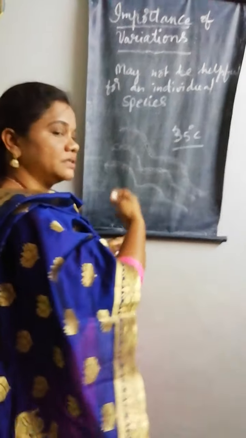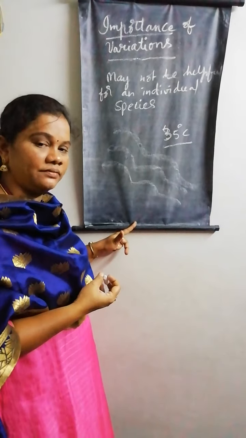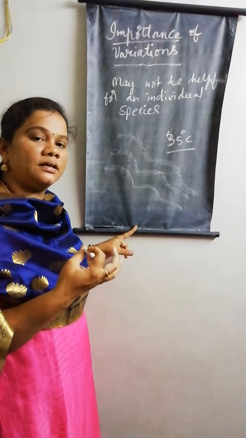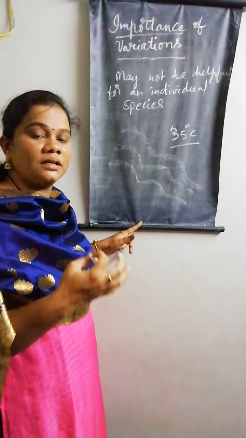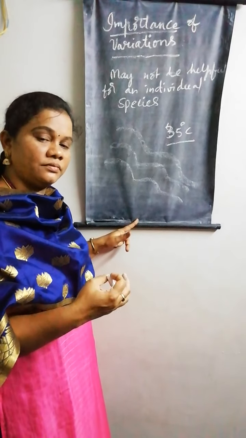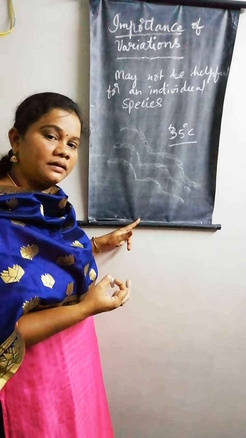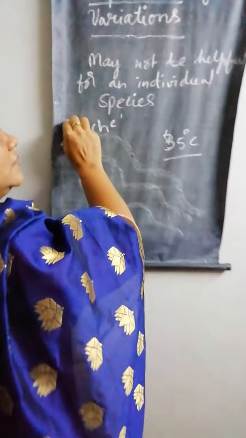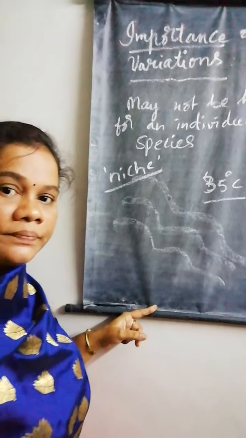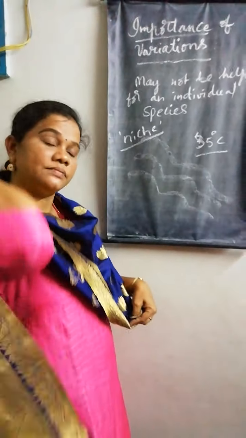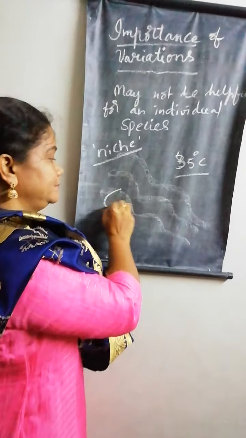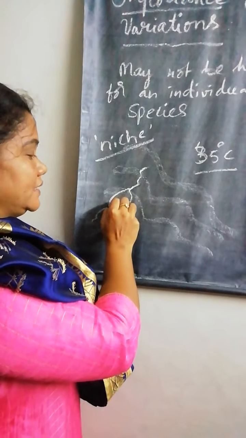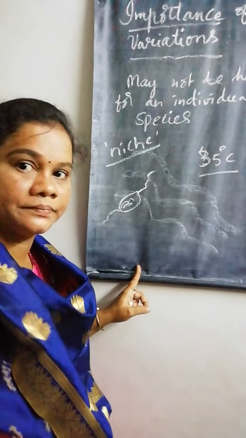This is a very good habitat for a species of bacteria, providing sound environmental conditions for them to survive better. This niche or habitat provides good conditions for this species of bacteria in the stream.